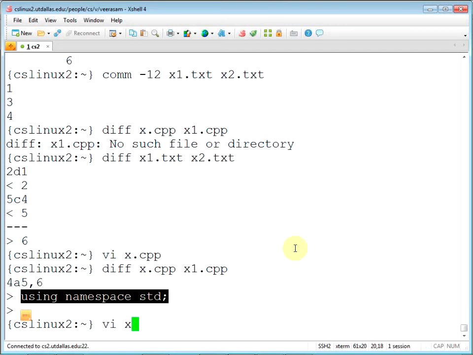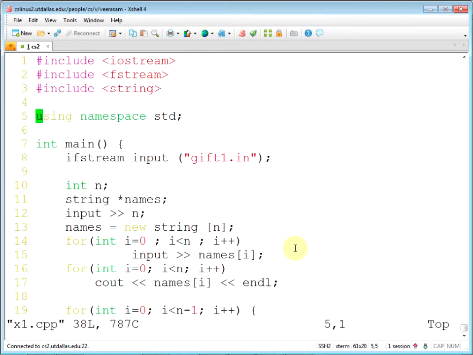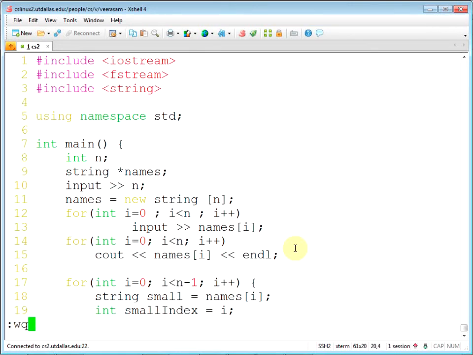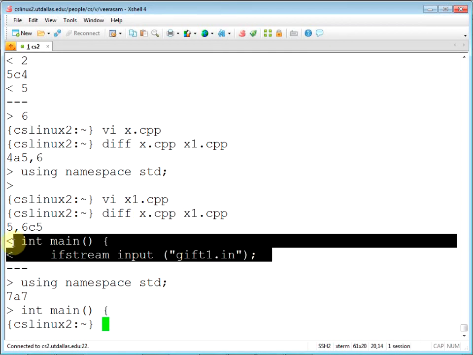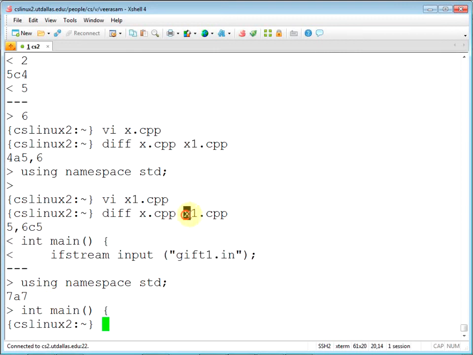How about I go to x1.cpp and delete some other line. So now if I do the same thing, see, this original file has this additional line near line number 6, and this file has this additional line, something like that.